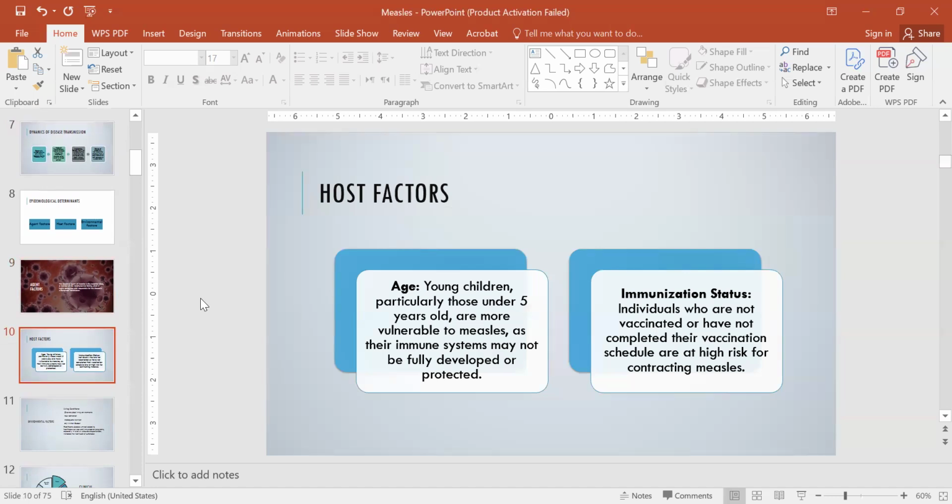Host factors. Age of the patient. Young children, particularly those under 5 years old, are more vulnerable to measles as their immune system may not be developed fully or protected. Immunization status. Individuals who are not vaccinated or have not completed their vaccination schedule are at high risk for contracting measles.